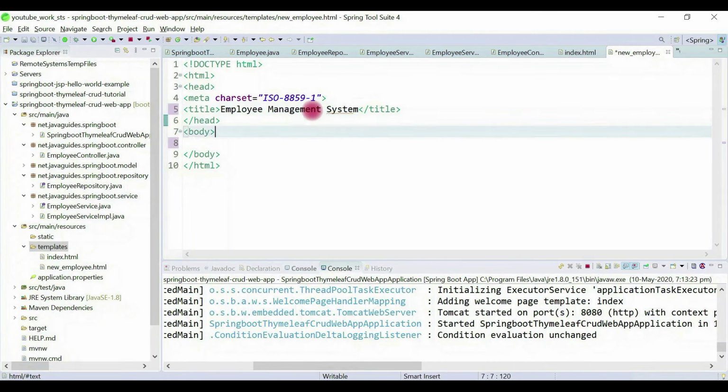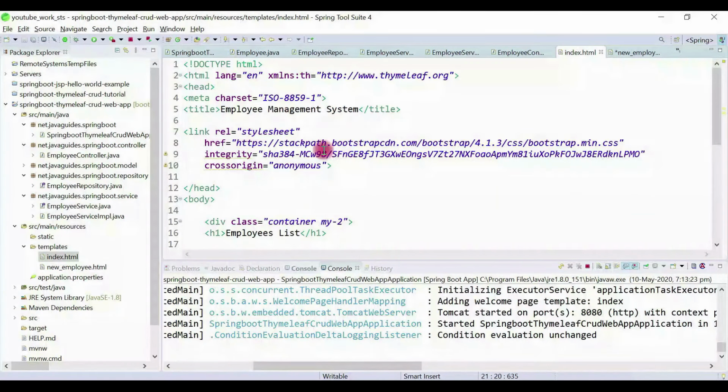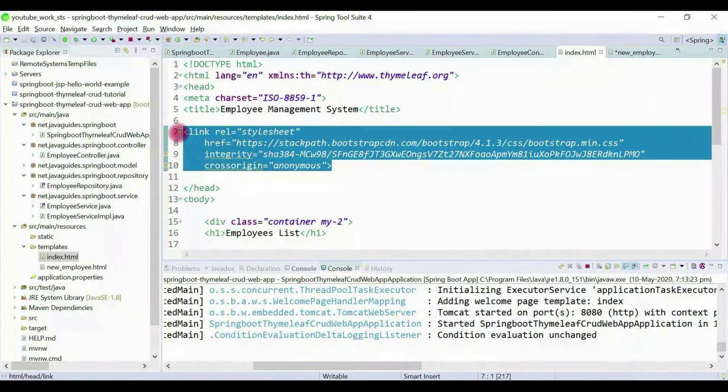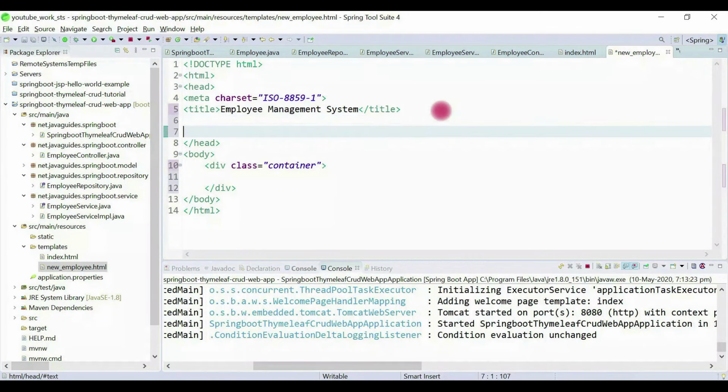And here let's create a div. Alright, and we will be using Bootstrap CSS, right? For that, we can just copy from the index.html. So this is the CDN link for the Bootstrap CSS file. Let's add it inside a header.